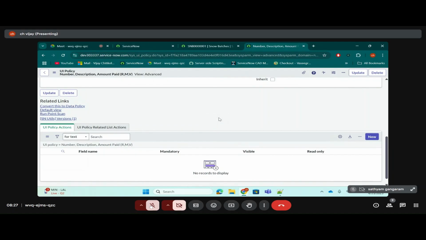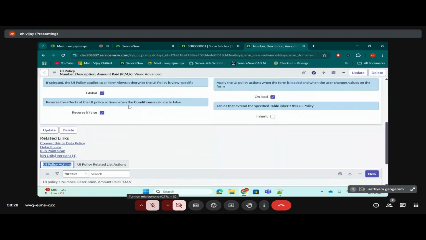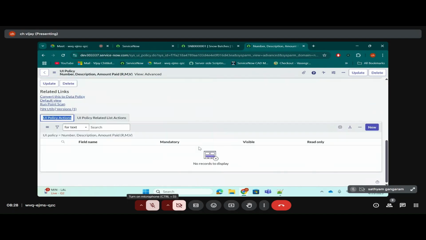Your UI policy actions. Now I can find it. This thing will appear only after saving the form. For the new records, which means new forms, it won't appear. You need to save the form, then only you can see this option. Okay? Clear?